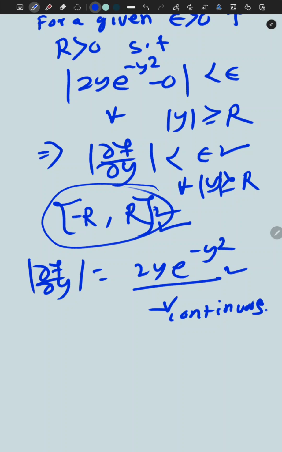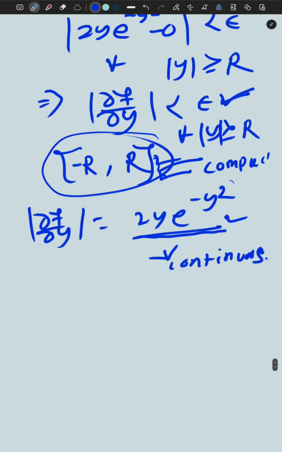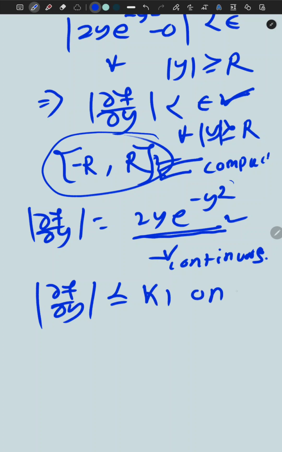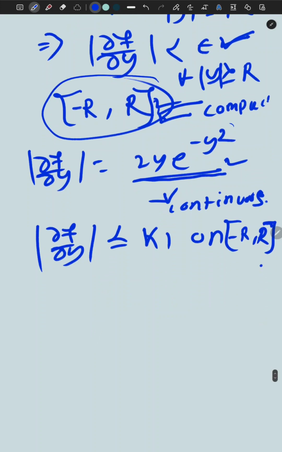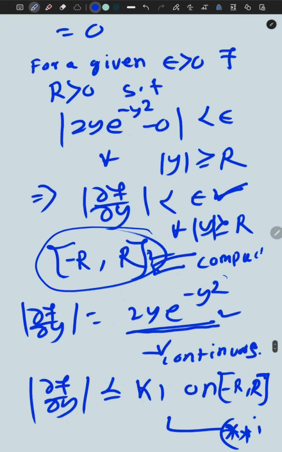Outside of this interval we know it is bounded by epsilon. Inside the interval we do not know, but our function is continuous and it is a compact interval. A continuous function attains its maximum value on a compact interval, so del f by del y is bounded by some constant k1 on minus R to R. These two facts are the star and double star.